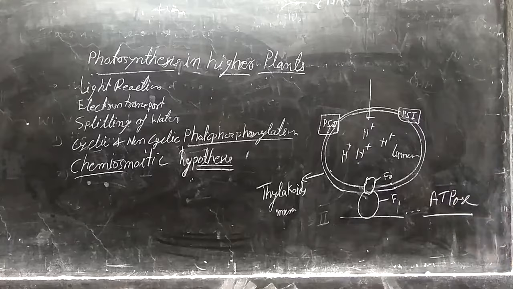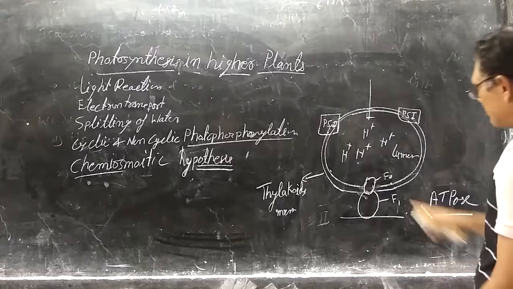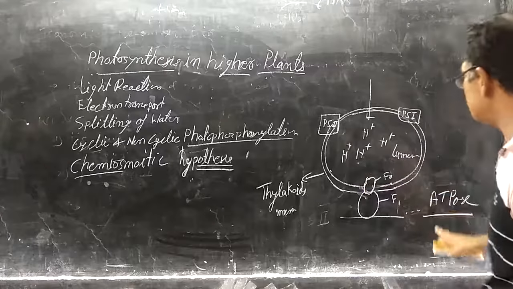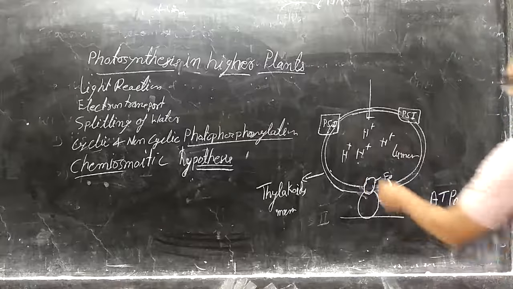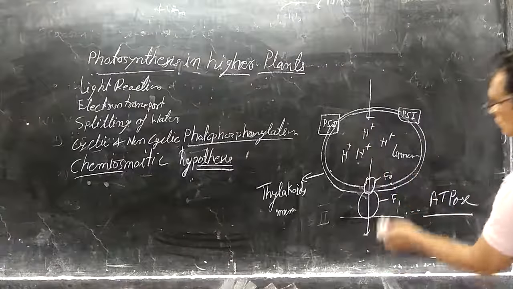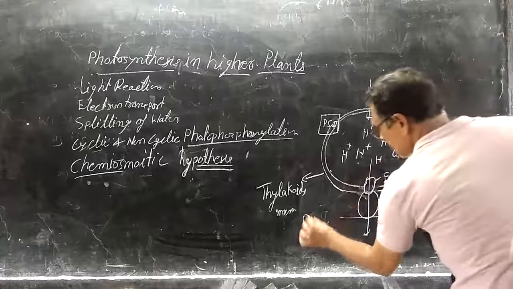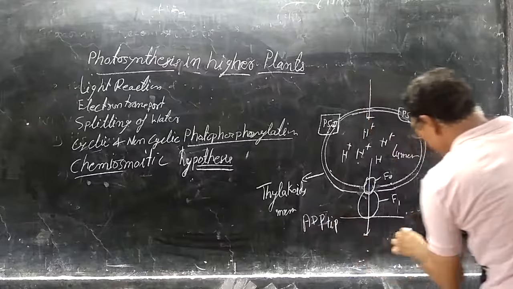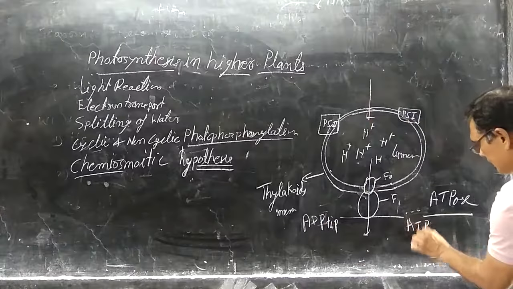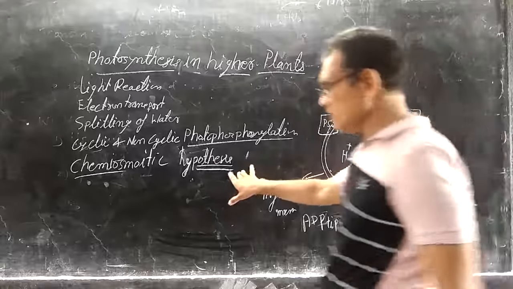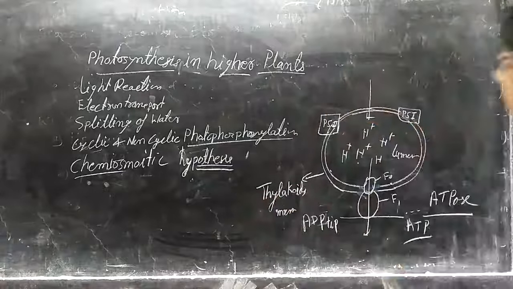This contains the ATPase enzyme, and when the hydrogen ion concentration increases, this ATPase enzyme will be activated, and the hydrogen protons move from the lumen to outside, and during that, ADP plus inorganic phosphate combine together to form ATP. This hypothesis is known as the chemiosmotic hypothesis.